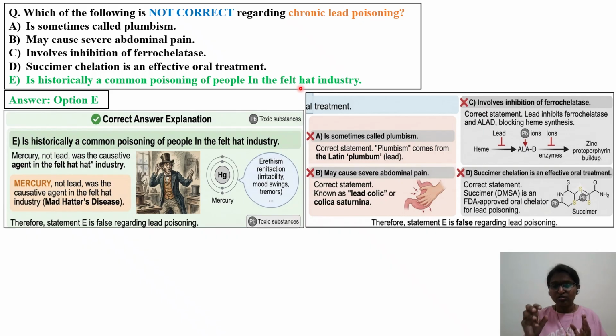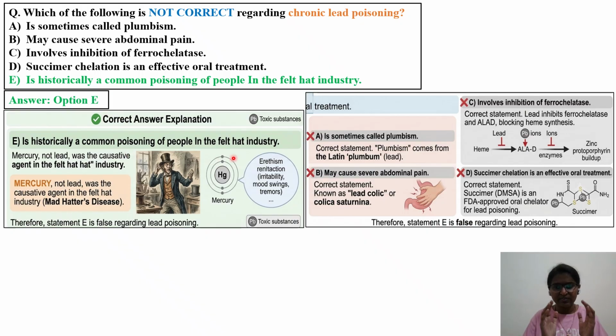As such, metal toxicology data will not be available; it will be in the form of salts. Here the form of mercury to which these workers were exposed is mercury nitrate. I will explain in detail. First, why option E is not applicable for lead toxicity: historically, a common poisoning of people in the felt hat history.